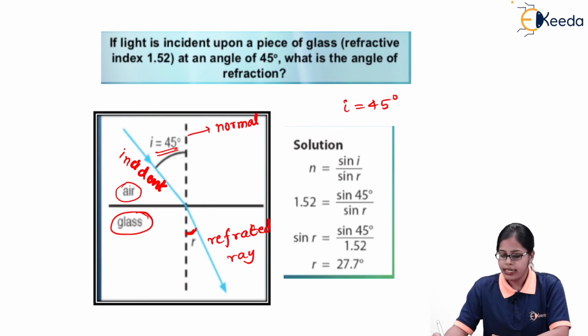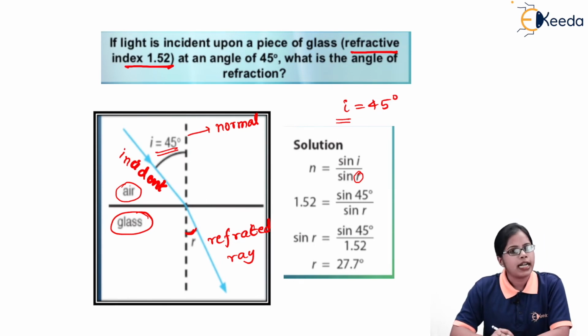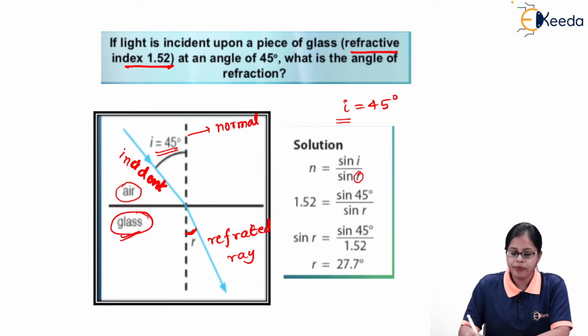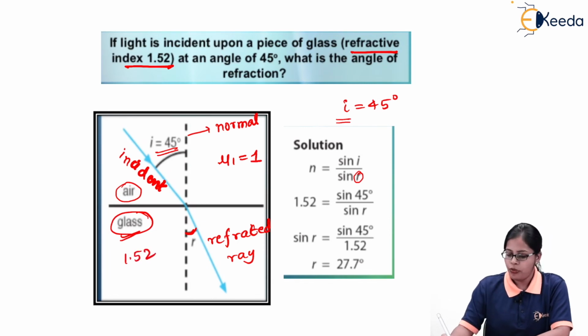So if we want to calculate the angle of refraction, the angle of incidence is given to us, and secondly they have given us the refractive index of glass, that is the second medium, because the refractive index of the first medium, air, is taken to be 1, and that of glass is 1.52.